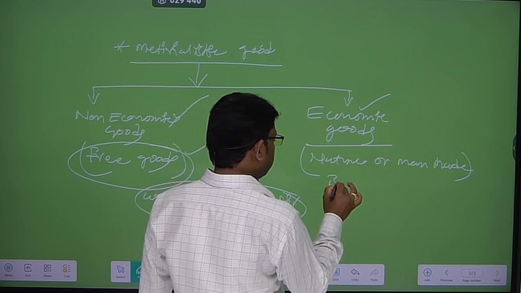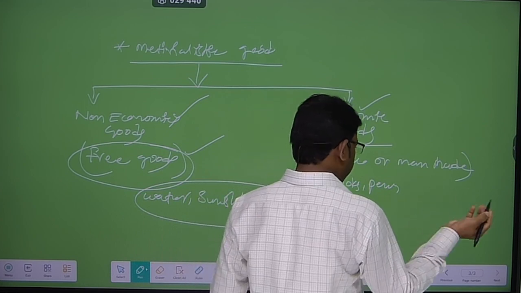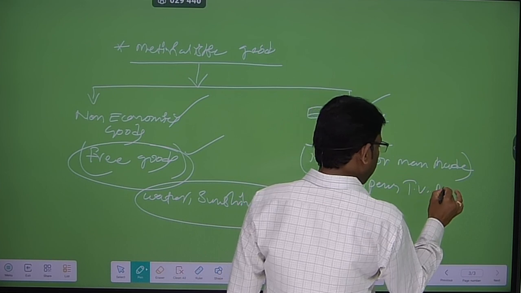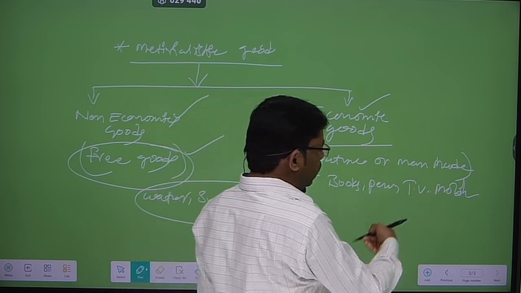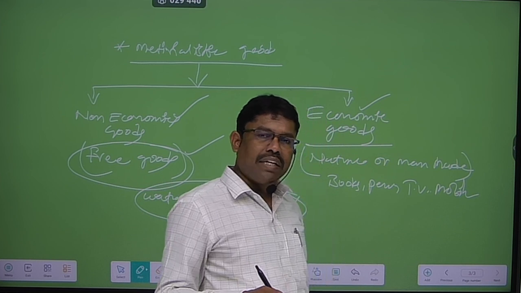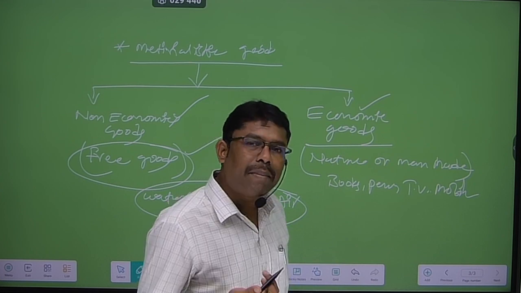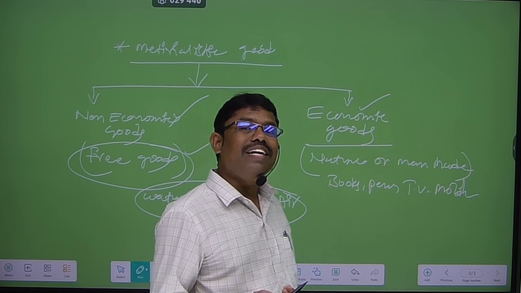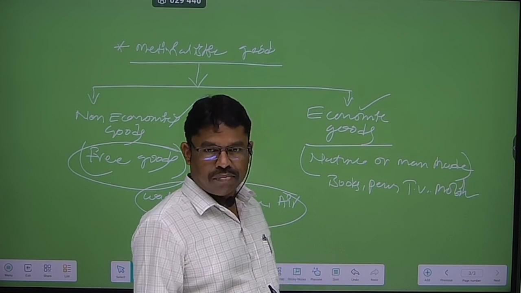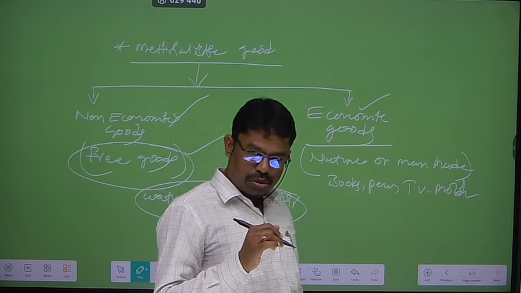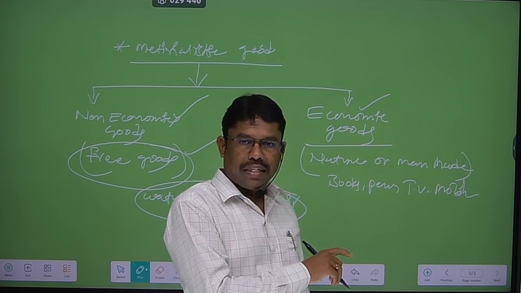Example, books, pens, TV, laptop, mobile, etc. So books, pens, TV, laptop, mobile, all these kind of the goods are called economic goods. Why? Because all these type of the goods are made by man, not by nature, and also these goods have a price in the market. Freely we are not getting this kind of the goods, and this goods supply is always limited than their demand.